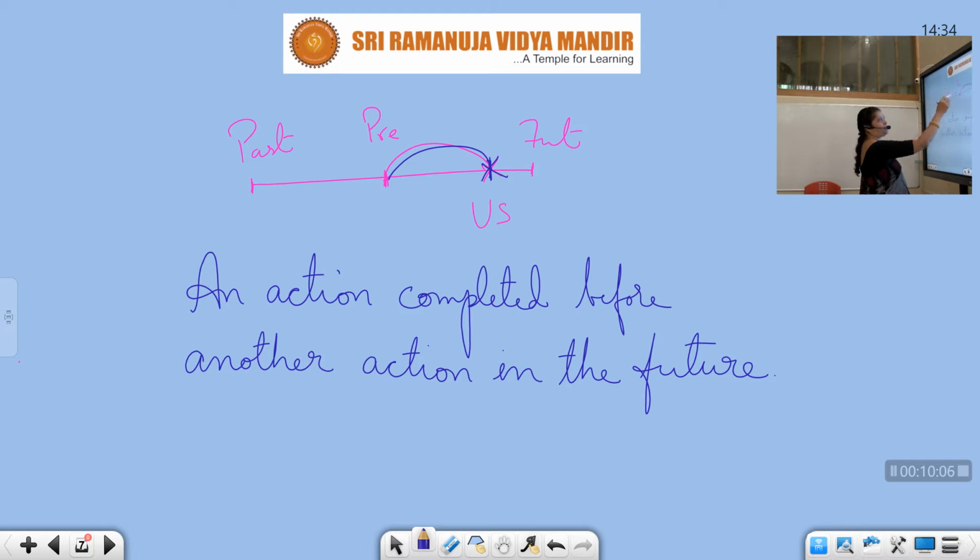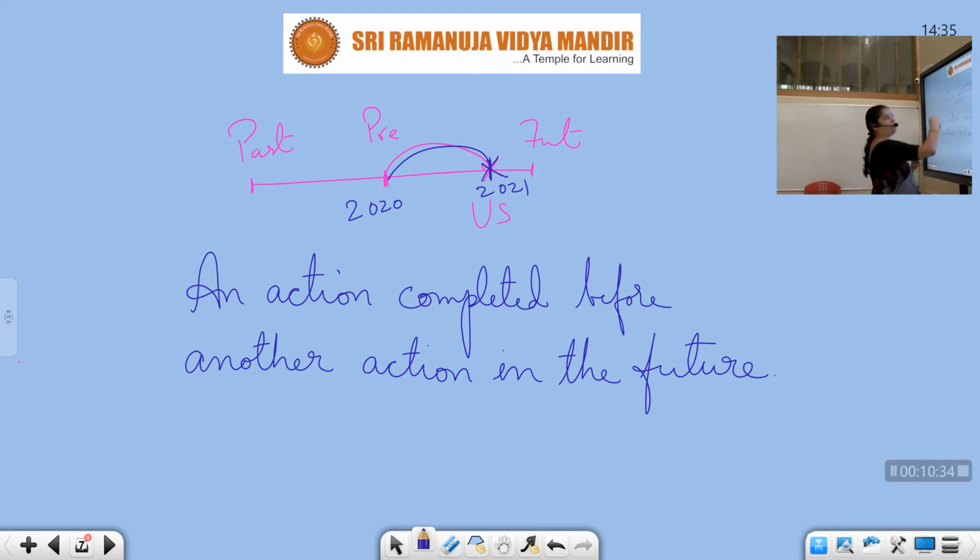Okay, say for example, now we are in 2020. He will go to US in 2021, and probably in January 2021 he will go to US, and in the same year, probably in May or some other time, he will come back.